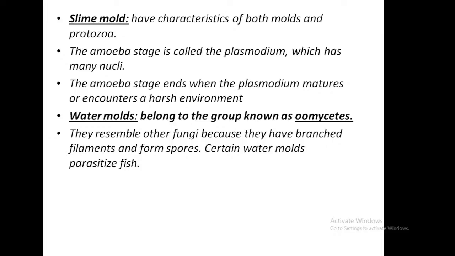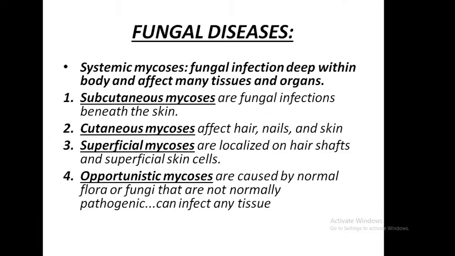At the end of that amoeba stage, when the plasmodium matures or encounters a harsh environment. And the water mold belongs to a group known as the Oomycetes. They resemble other fungi because they have branched filaments and form spores. Certain water molds parasitize fish.